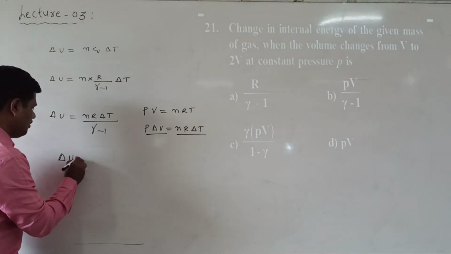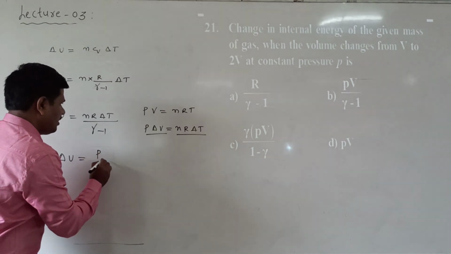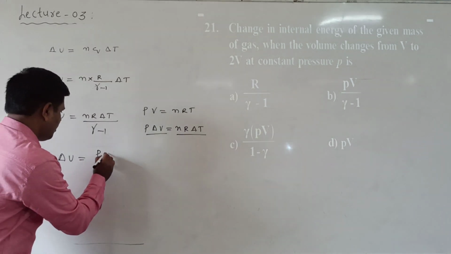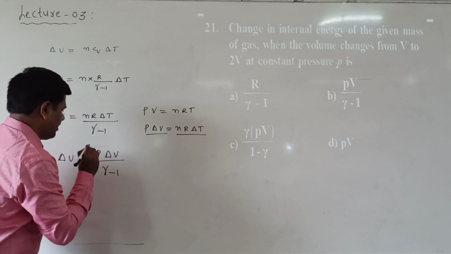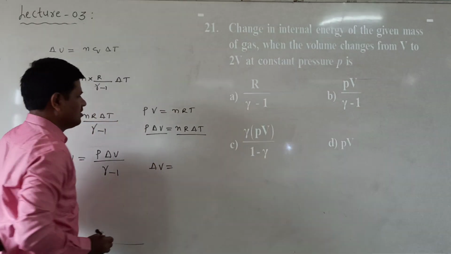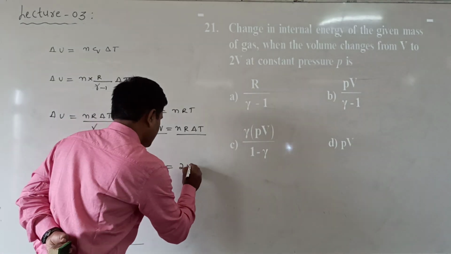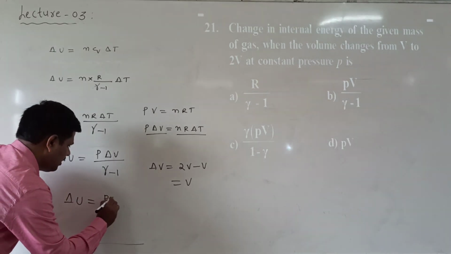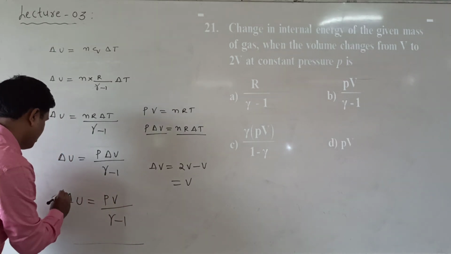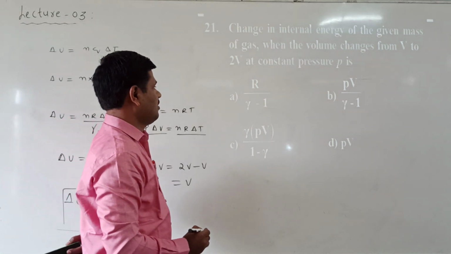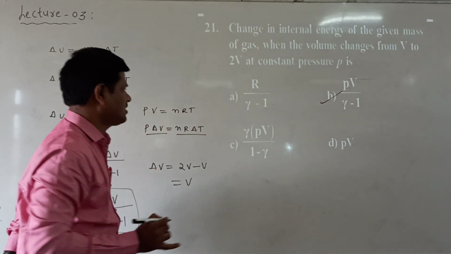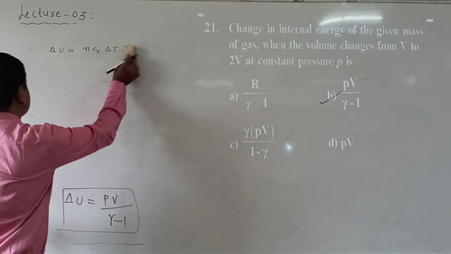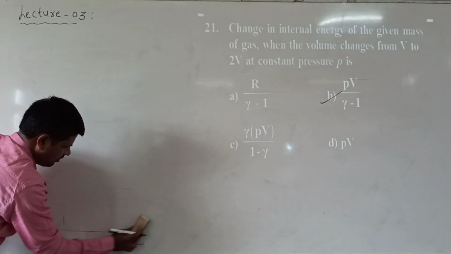So delta U is equal to P delta V by gamma minus 1. But delta V means the change in the volume: the final volume is 2V and the initial volume is V, so delta V is equal to V. So delta U is equal to PV by gamma minus 1. Which option is correct here? PV by gamma minus 1, so option P is correct. This is question number 21.